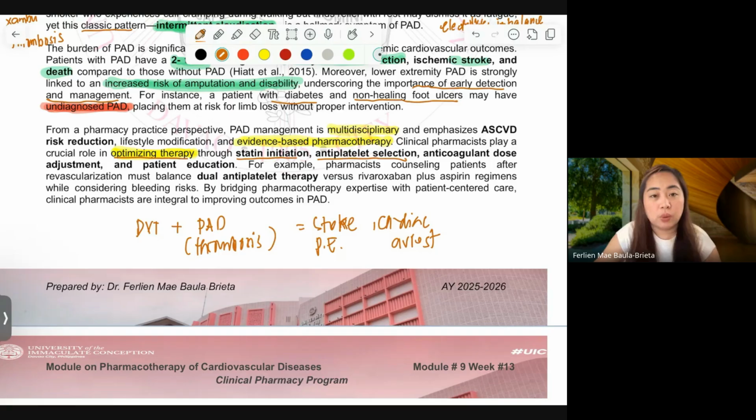Okay? Anticoagulant dose: you have different anticoagulants, non-heparin anticoagulants, a very long list. So go back to your listing, check the appropriate dose, and adjust if necessary. And of course, do patient education.